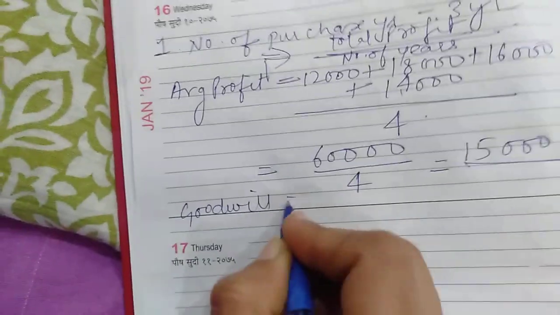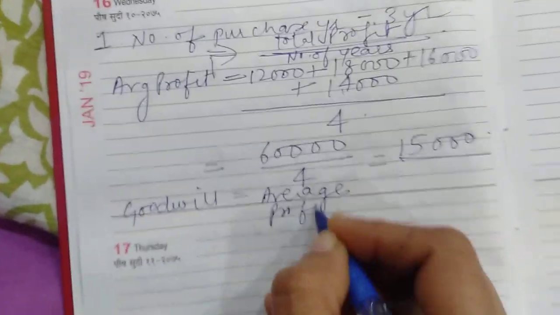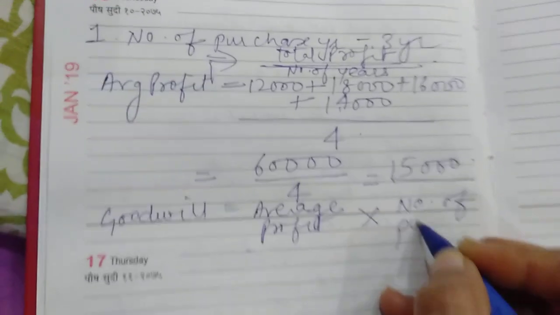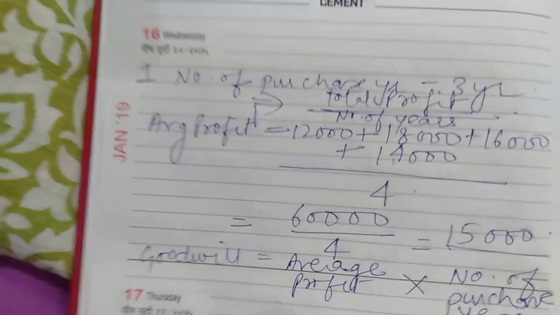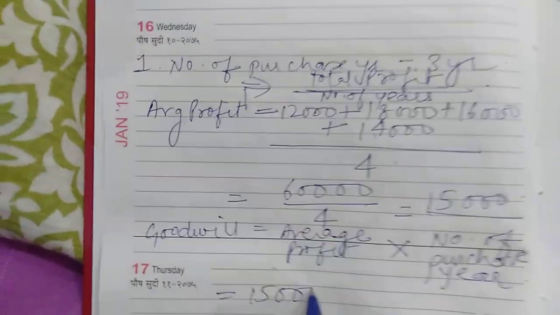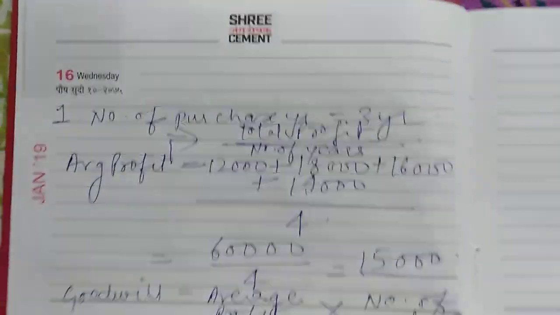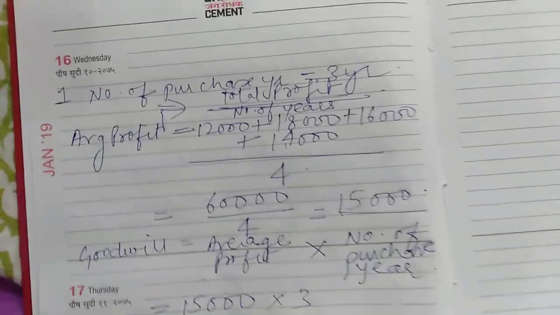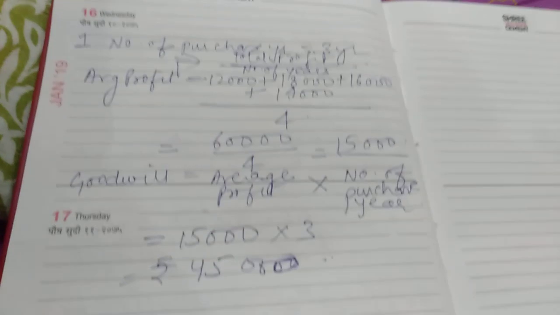Formula of goodwill is average profit multiplied by number of purchase years. It is 15,000. And what was our number of purchase years in the question? Yes, 3 years. So we will have goodwill of 45,000. So this is the simple method of calculating goodwill.